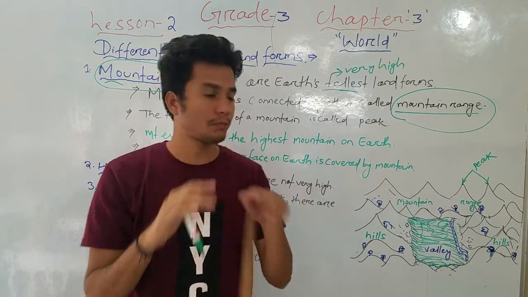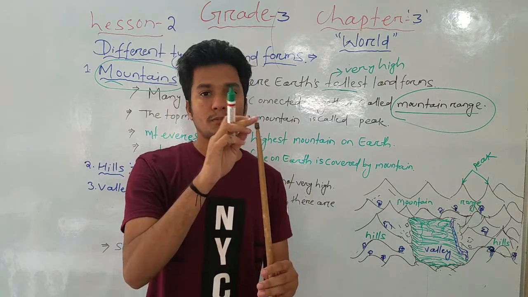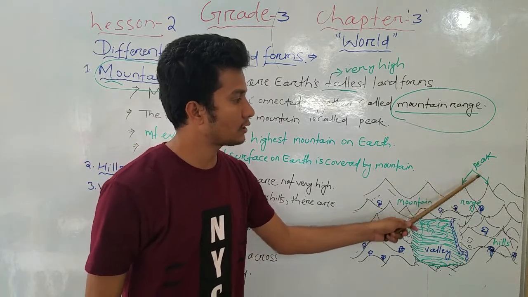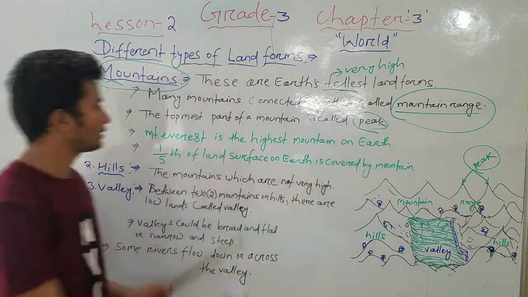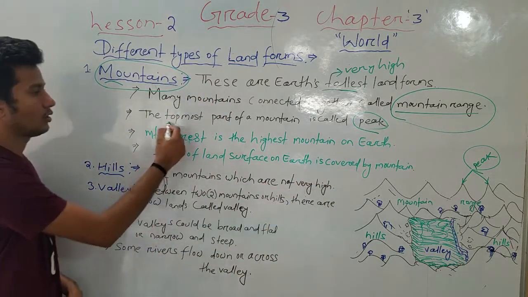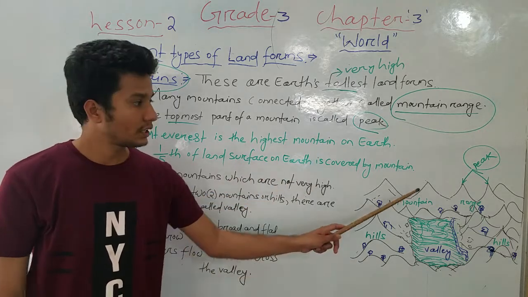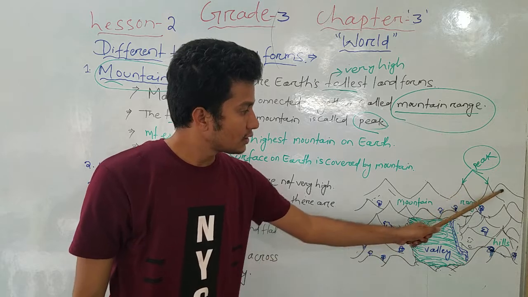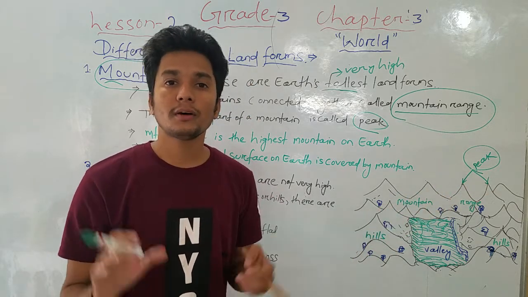Once again, the topmost part of the mountain is called the peak. Here you see these are the mountains, and these topmost parts are called peaks.